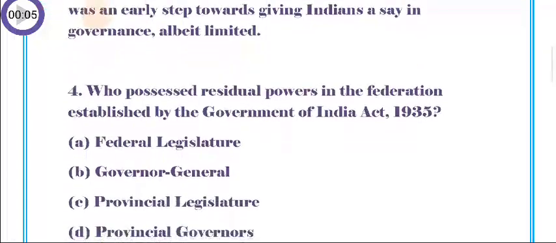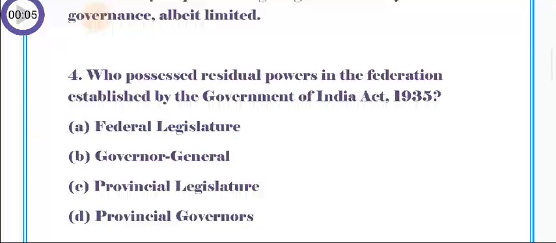Question number 4. Who possessed residual powers in the federation established by the Government of India Act 1935? A. Federal Legislature, B. Governor General, C. Provincial Legislature, D. Provincial Governors.